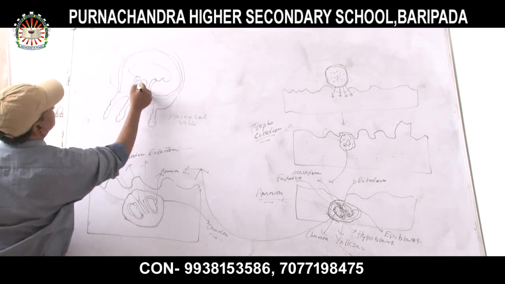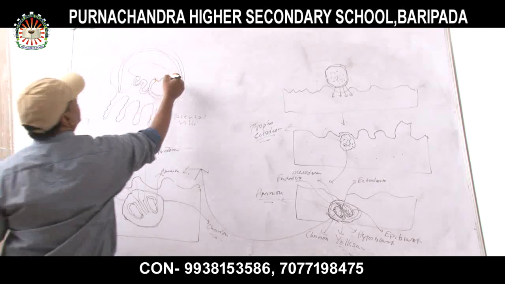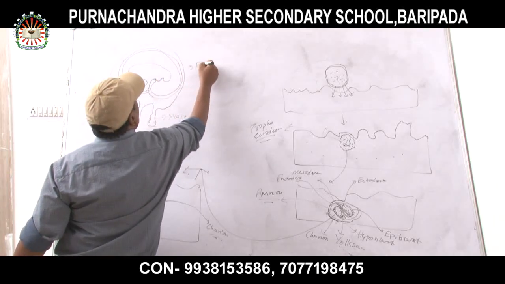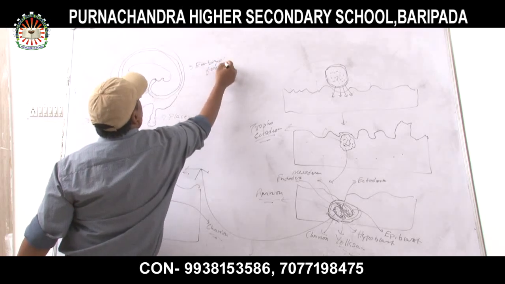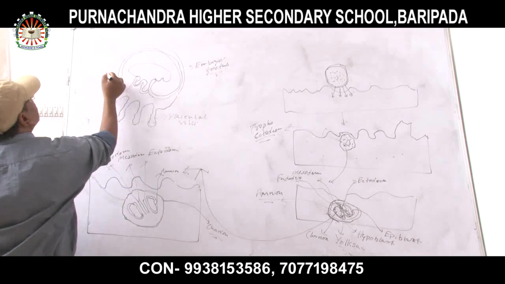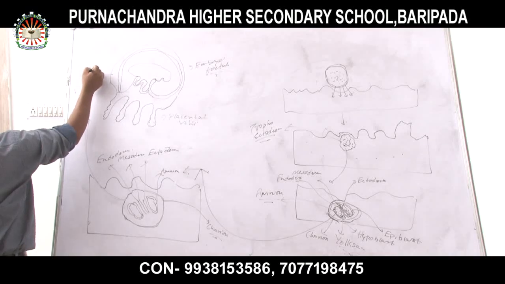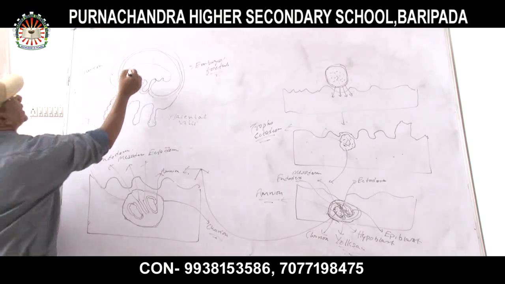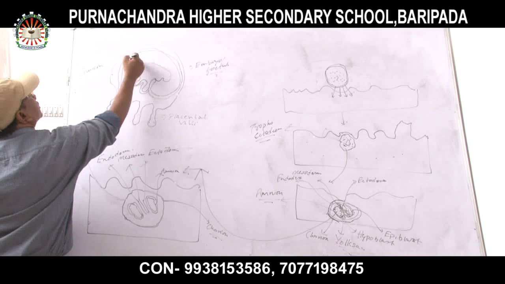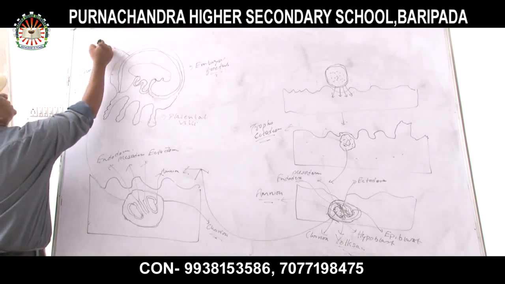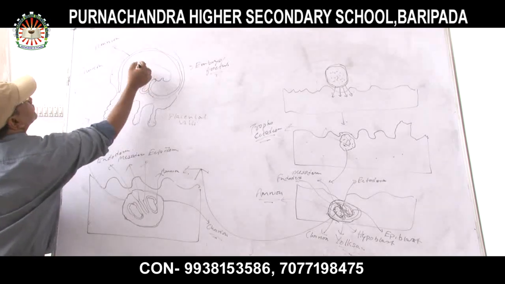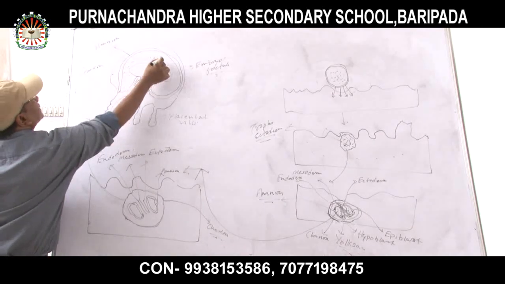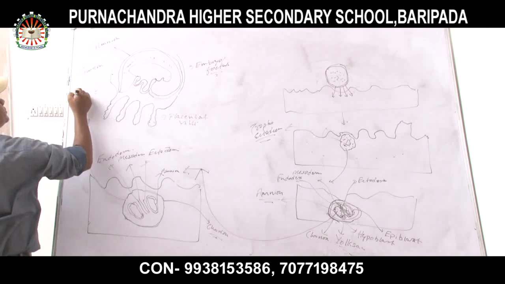Okay. Now this is the embryo. Formation of the embryo, of the fetus, has taken place. This is the chorion, this is the amnion, and this is the amniotic cavity.